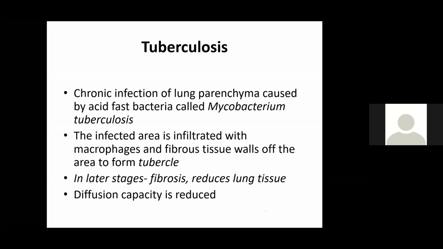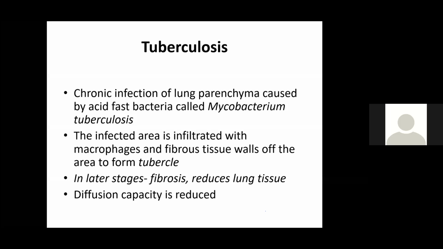In later stages, what happens? There will be fibrosis. So the lung tissue is replaced by fibrous tissue. This will reduce the lung tissue, and the diffusion capacity is also greatly reduced. So it should be treated immediately. Tuberculosis. So this finishes the applied aspects.